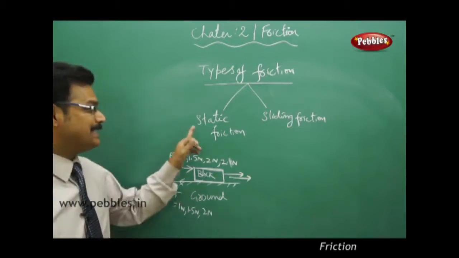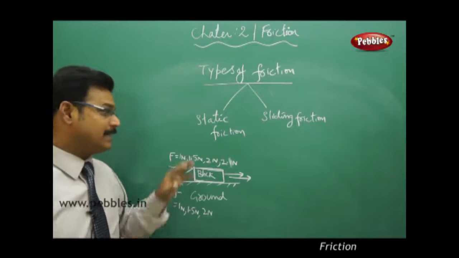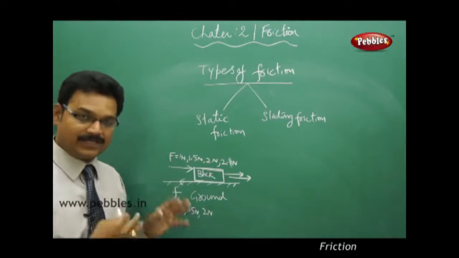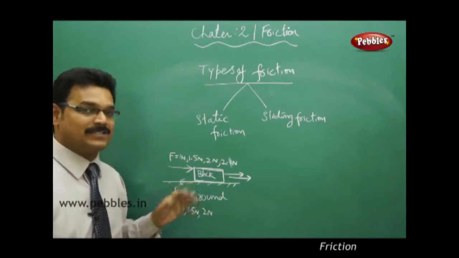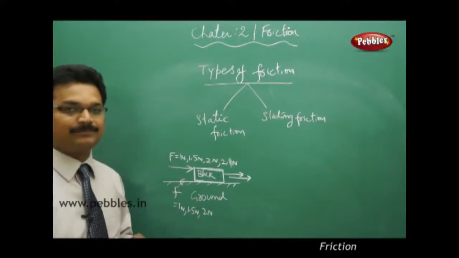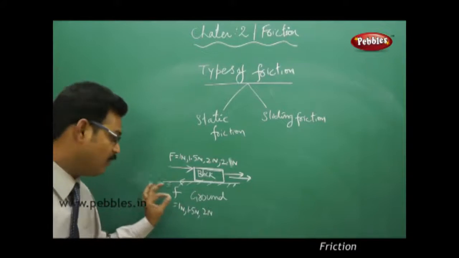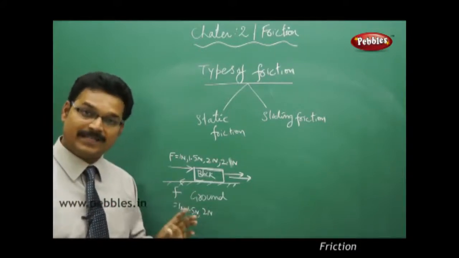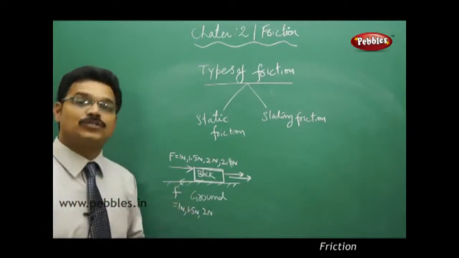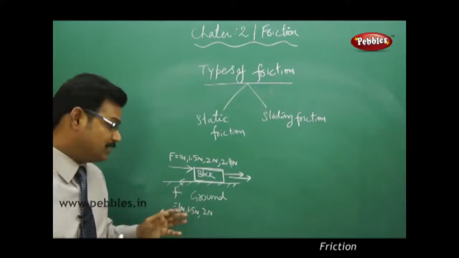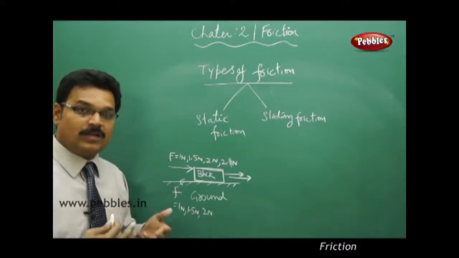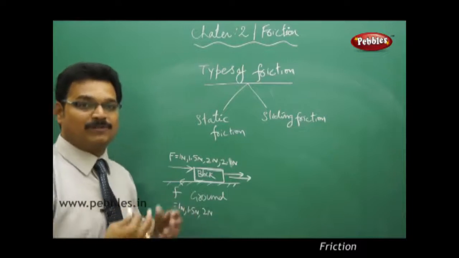So static friction is the friction acting when the body is at rest. Static means rest, we can say. But specifically, static friction is the frictional force which is generated at the impending motion of the body.